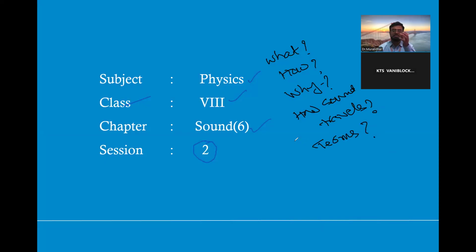These are the basics, the basic introduction to sound we discussed in the last class.